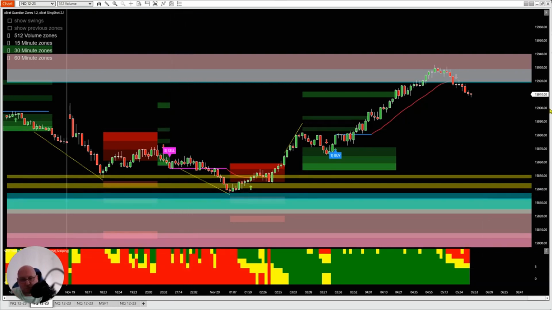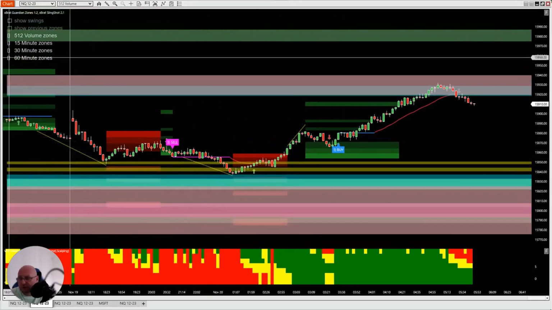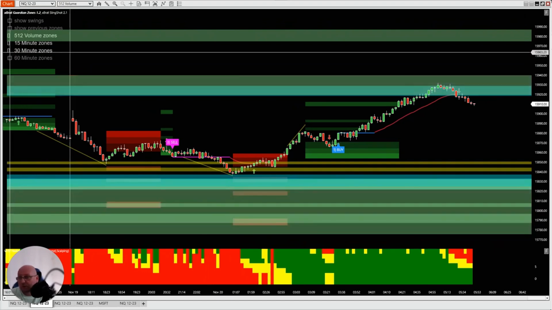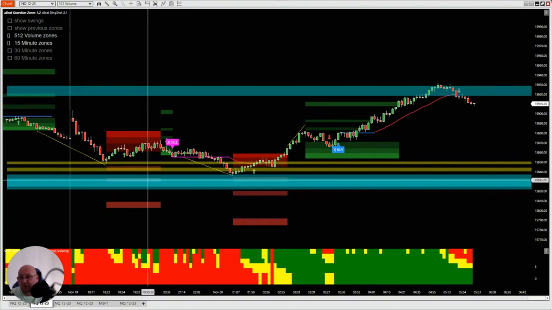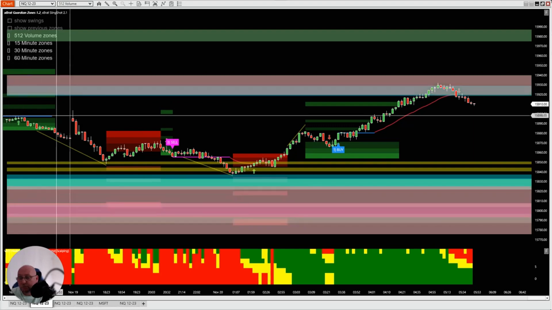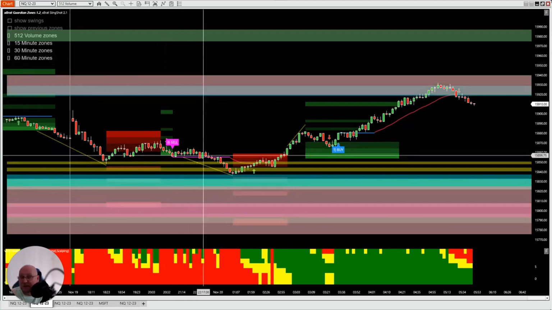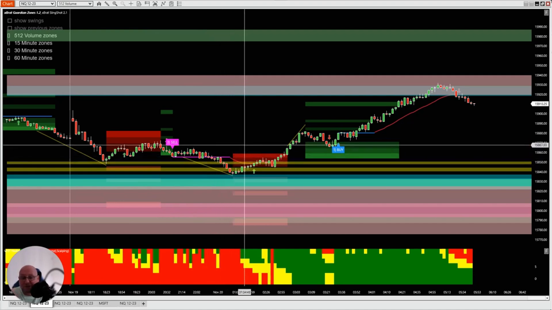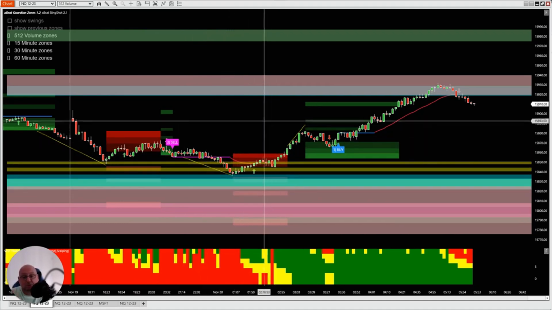We can see this multiple time frame support zone down here. If I just undo 60, you can see the pink there, that's 60-minute support. Undo 30, that's 30-minute support. And then this is 15-minute support here. So multiple time frame support, and at that time of the day, no economic data, no real volume, that's going to find support and go up.